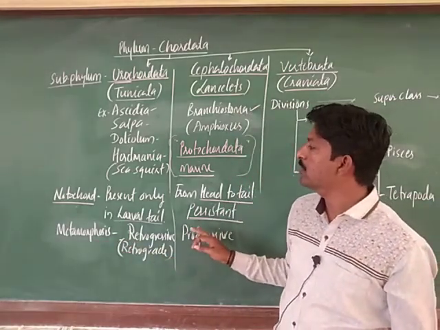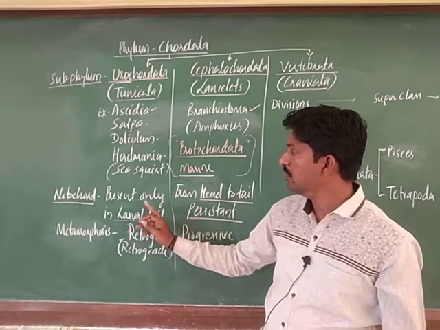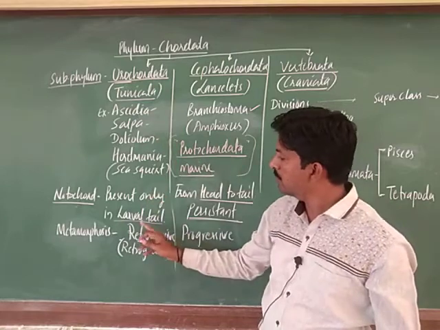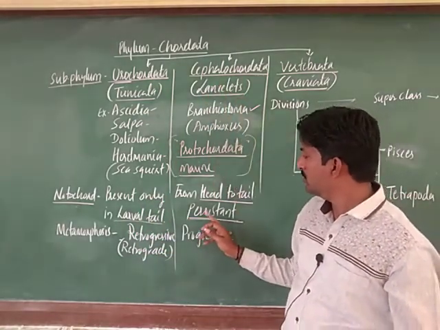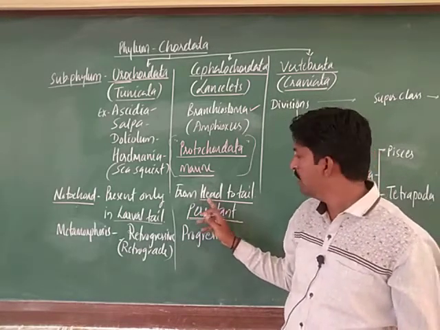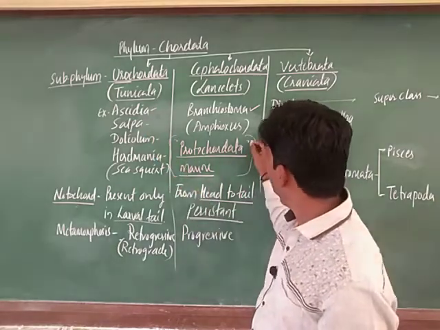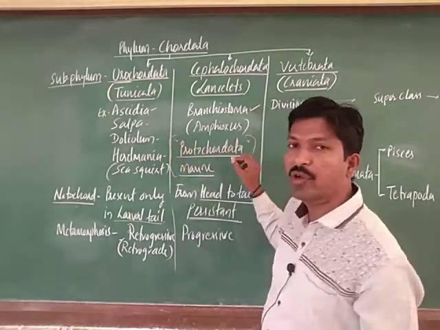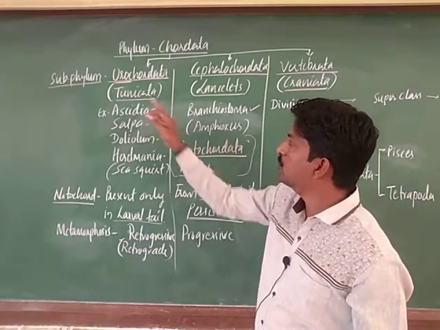Also remember this one difference: in Urochordata there is a presence of a larval tail, and in Cephalochordata it is persistent and extended from head to tail. These are what we call Protochordata, the primitive type of chordates, which come under these two subphyla.